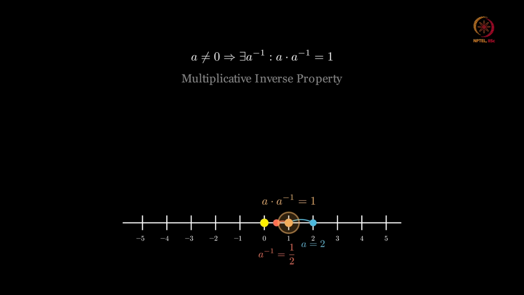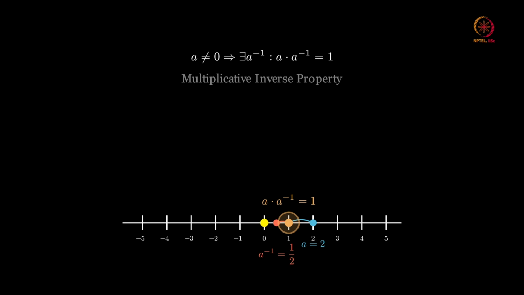So, if you take the number 2, the inverse of this is basically half, and half is also a real number. The product of half and 2, you basically get the number 1, which means existence of multiplicative inverse. So, for every non-zero element you see the multiplicative inverse exists, and